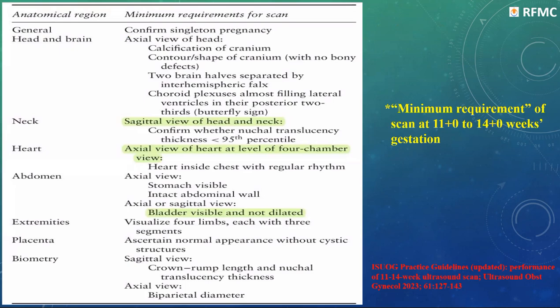I'm just throwing light on a few of them which were important for the diagnosis in our cases, like the sagittal view of the head and neck. We can get the posterior fossa malformation, we can get the NT, and the axial view of the heart will give us the diagnosis of the four chamber view. Then the bladder visible can give us the diagnosis of whether there are two umbilical arteries or a single umbilical artery, or if there is any associated cyst.